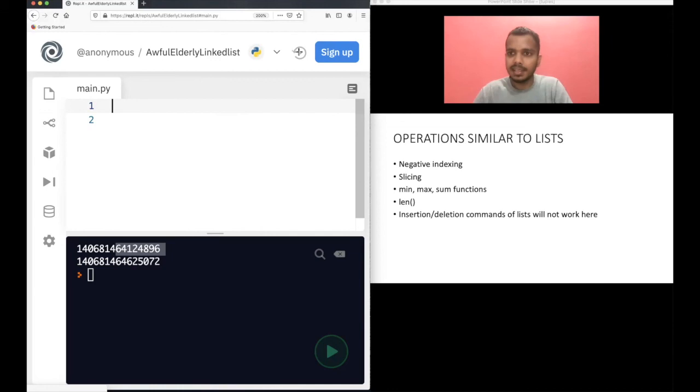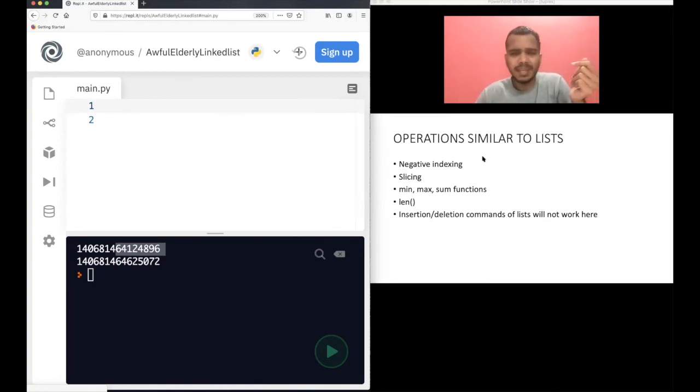And as you see, the ID is different for both of these. That means both are not the same tuple. The tuple got modified. You have a new tuple here, not the old one, right? I told you you cannot modify a tuple. Here also we have not modified a tuple. We have got a new tuple. That's what you should understand.